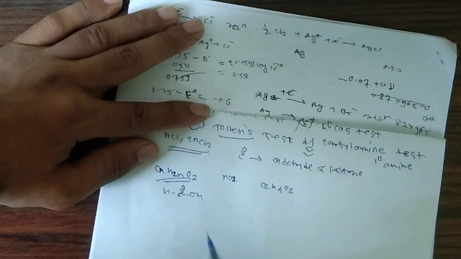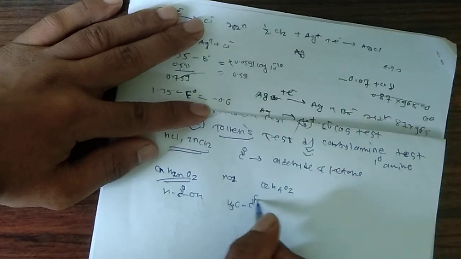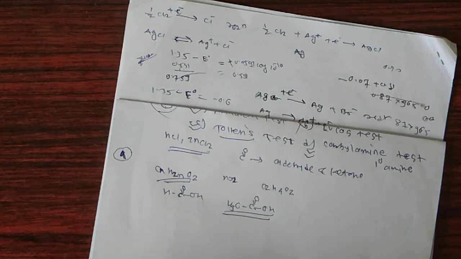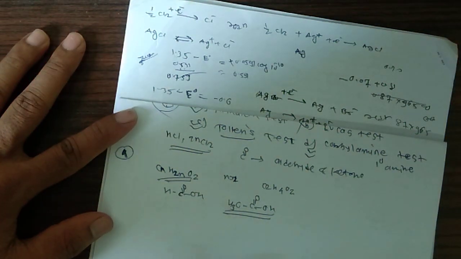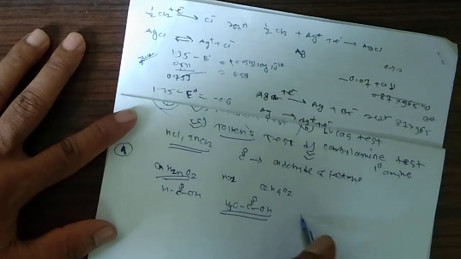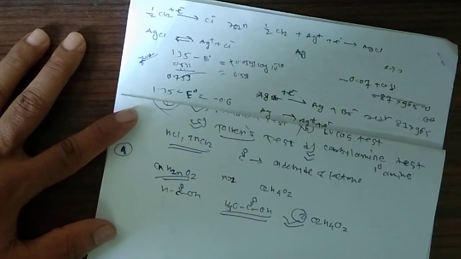Here one carbon is there. Now what will be the second? Two carbons means acetic acid. This is the second homologue of the homologous series of monocarboxylic acids. Among the four options given, the second option is C2H4O2. So the second option is correct.